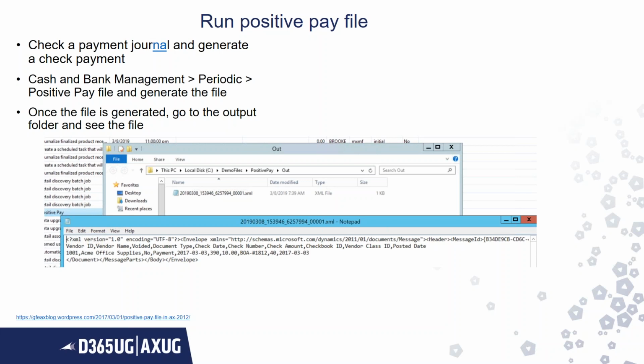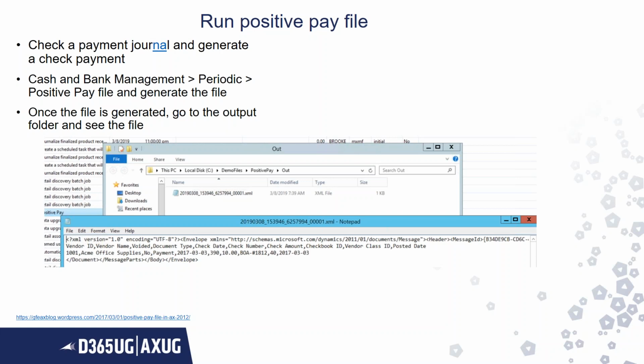So this is how the check was created. We created a check for 1001 account number. The name was Acme Office Supplies. It was for $10 and it was a Bank of America check for that account number. So all these details are there.